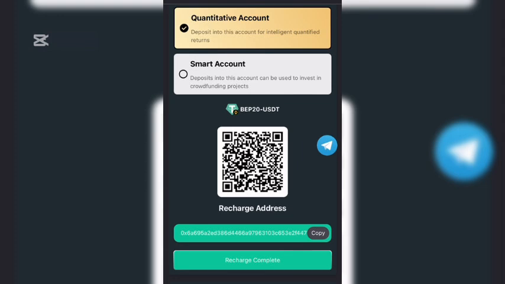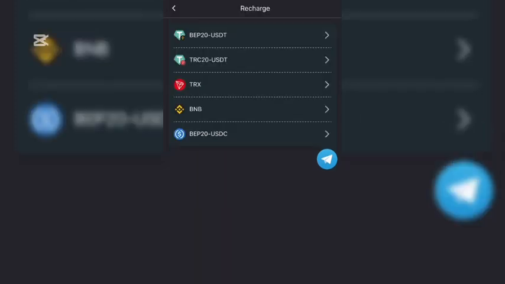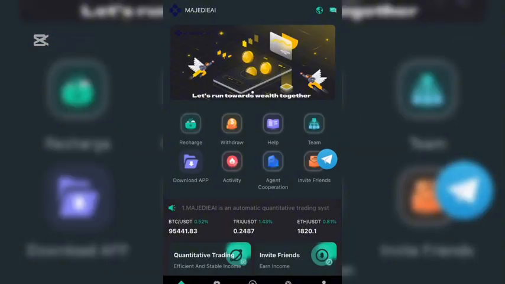After making your minimum recharge, hit recharge complete. Once you hit recharge complete, the amount will be automatically deposited right there, and you'll be able to purchase a bot. Before making any recharge, do well to make your personal research, for I'm not a financial expert to give you financial advice.